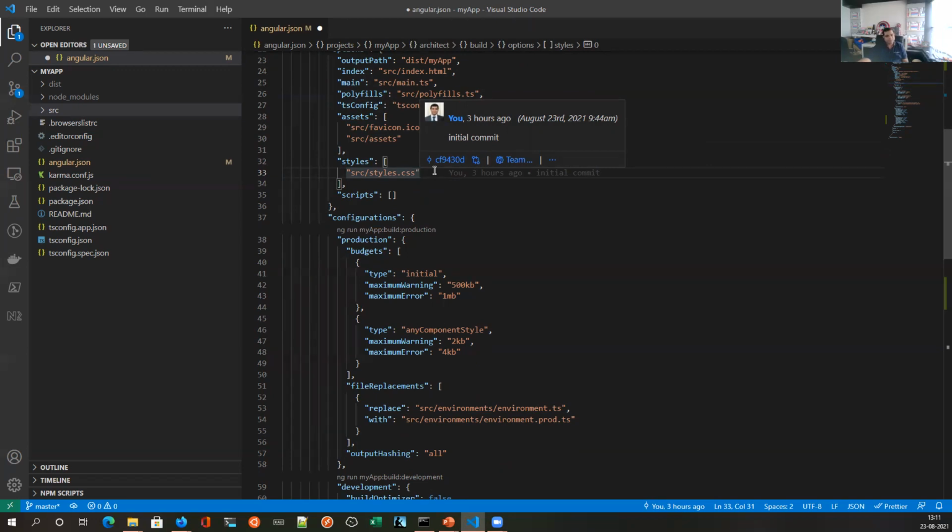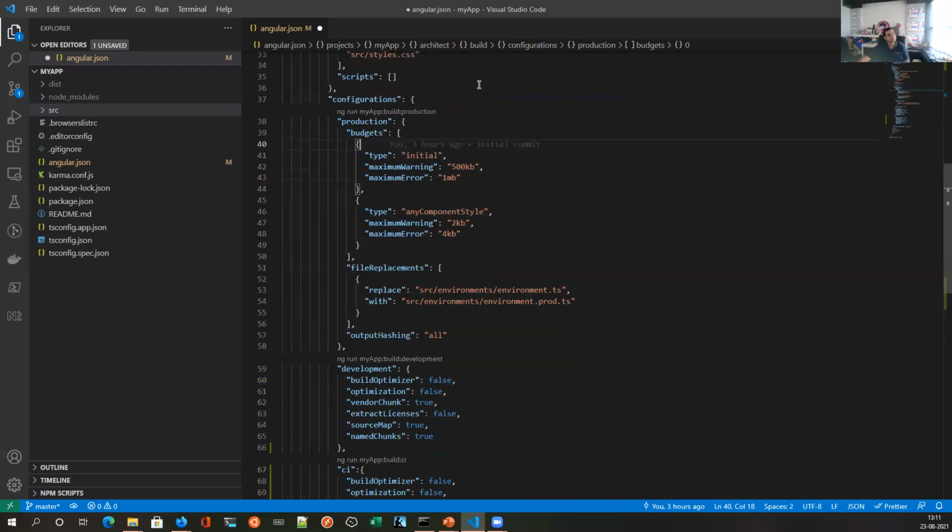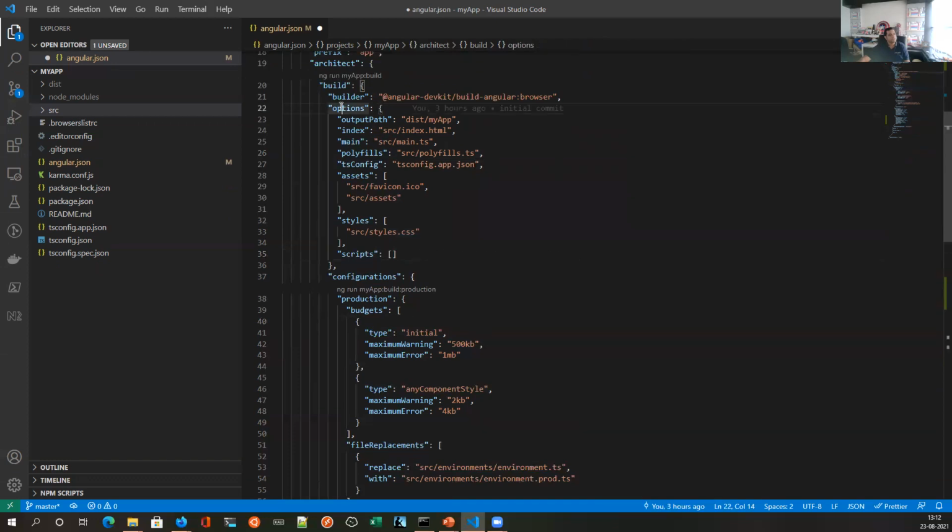Similarly, scripts. Scripts you can directly reference in index.html or you can put them over here. One of the benefits of putting them over here is that they get bundled into the main bundle, so your caching improves over time. Okay. Any doubt in the options for the node?